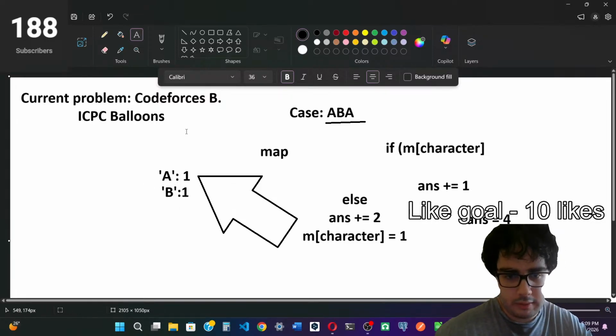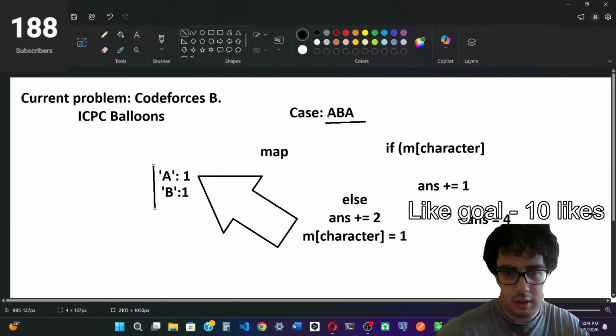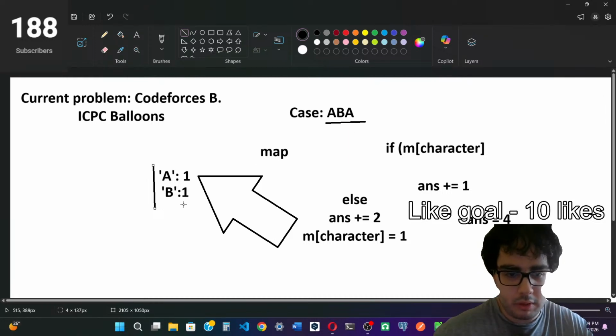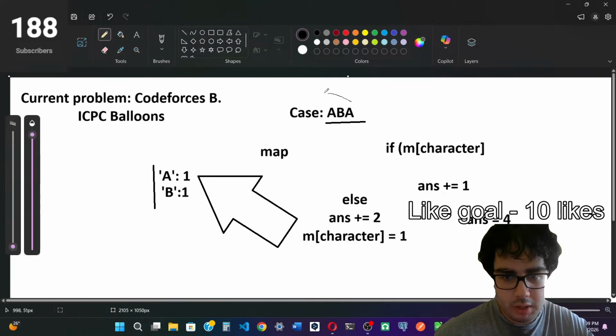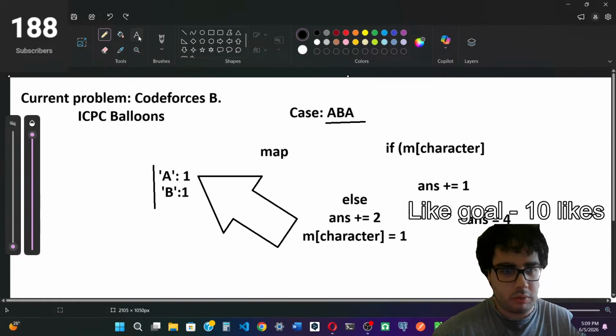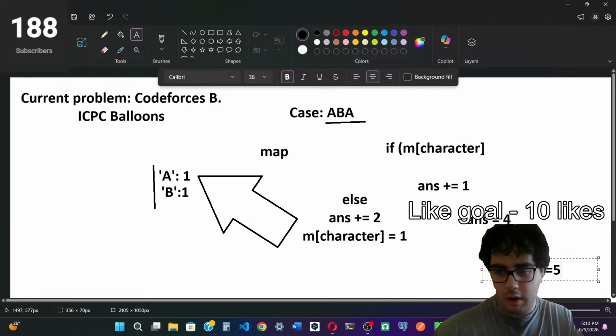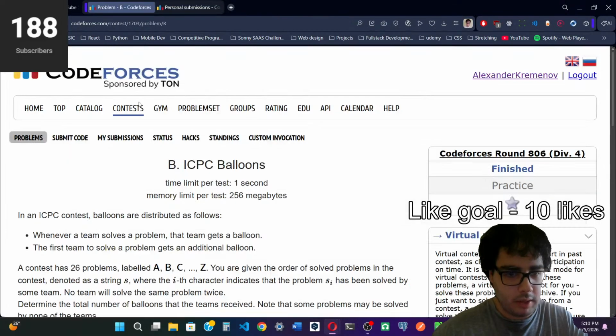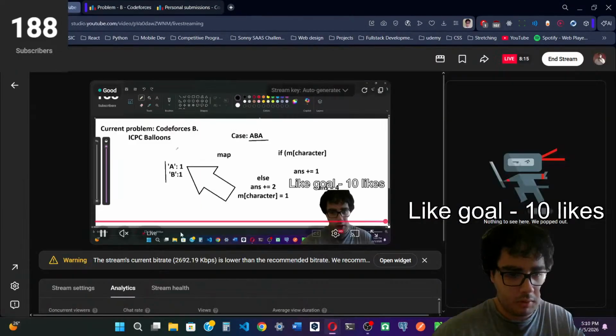And then finally we get A again, and A is already present in the map. As we can see here, first it's A, we insert A. Then it's B, we insert B, but then we get A again, and A is already present in the map. That's why we're just going to increment the answer by 1, and our final answer is 5 for this case. That's why we get this 5 right there.